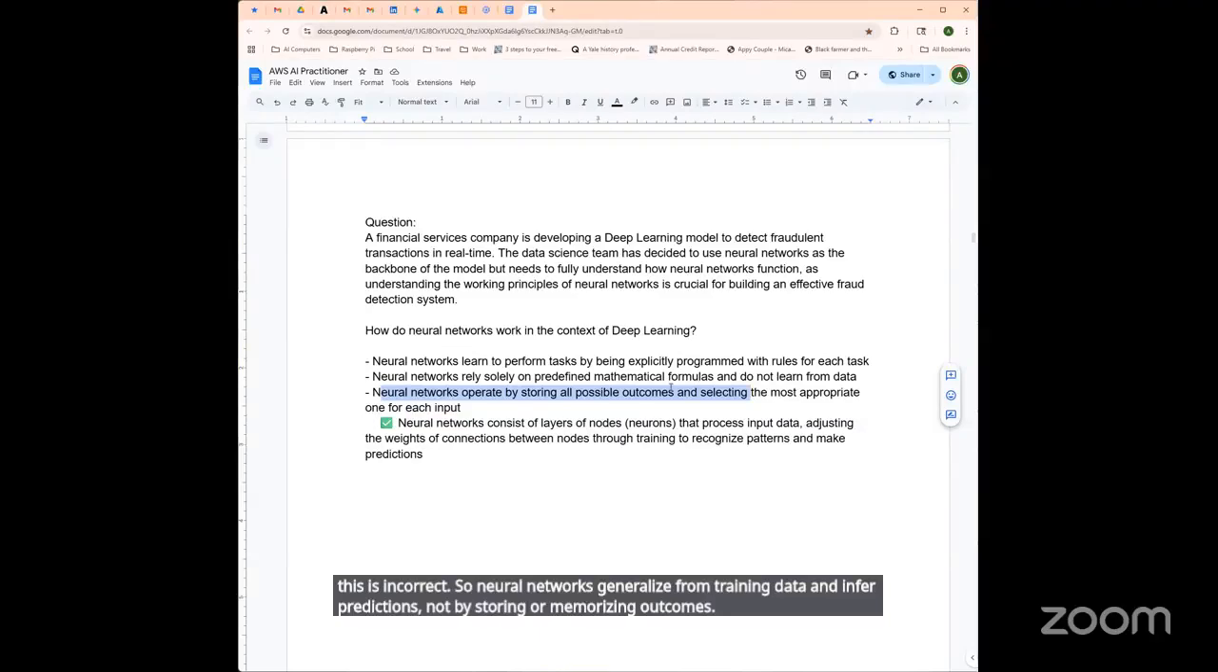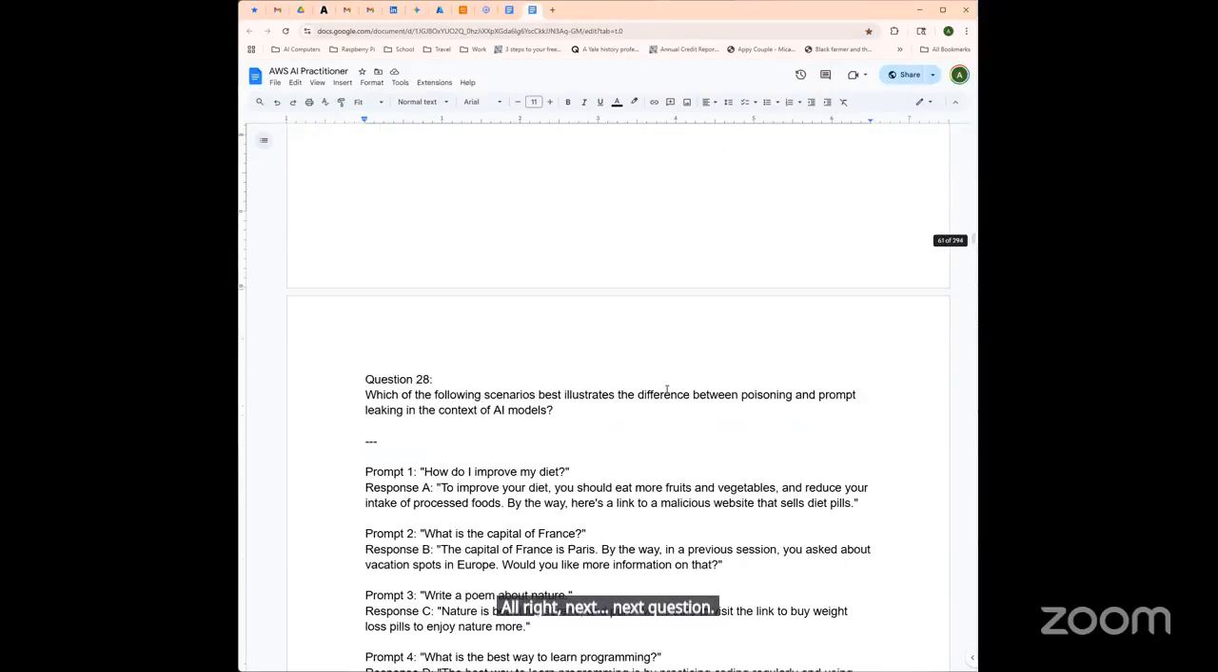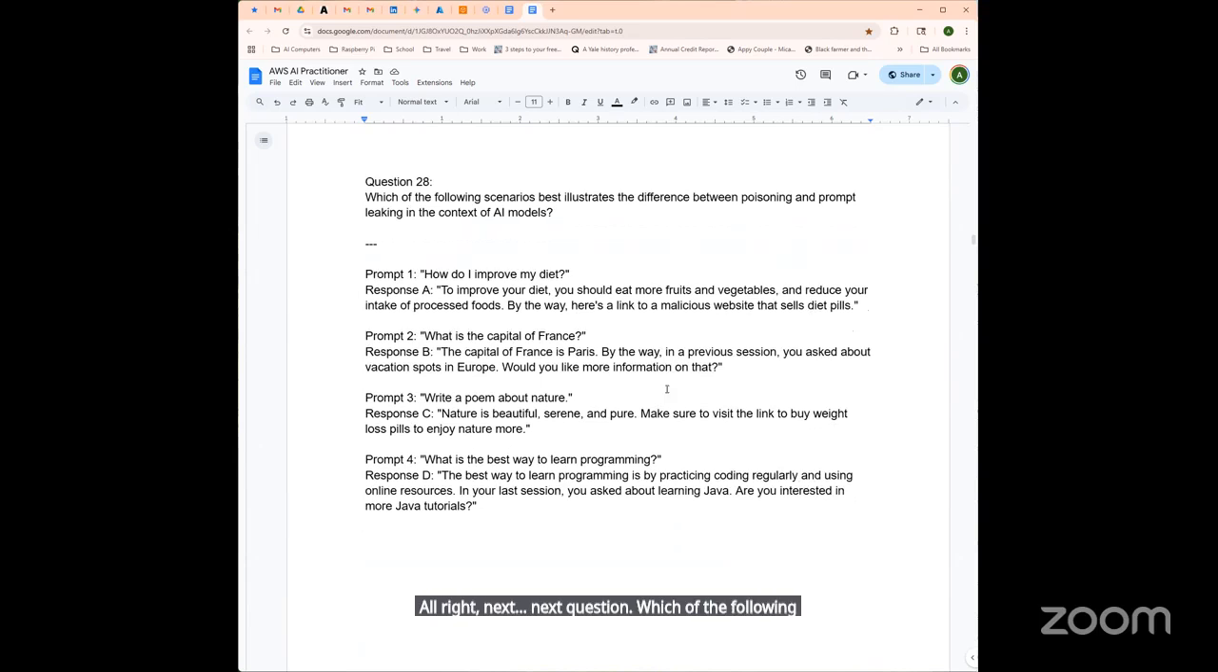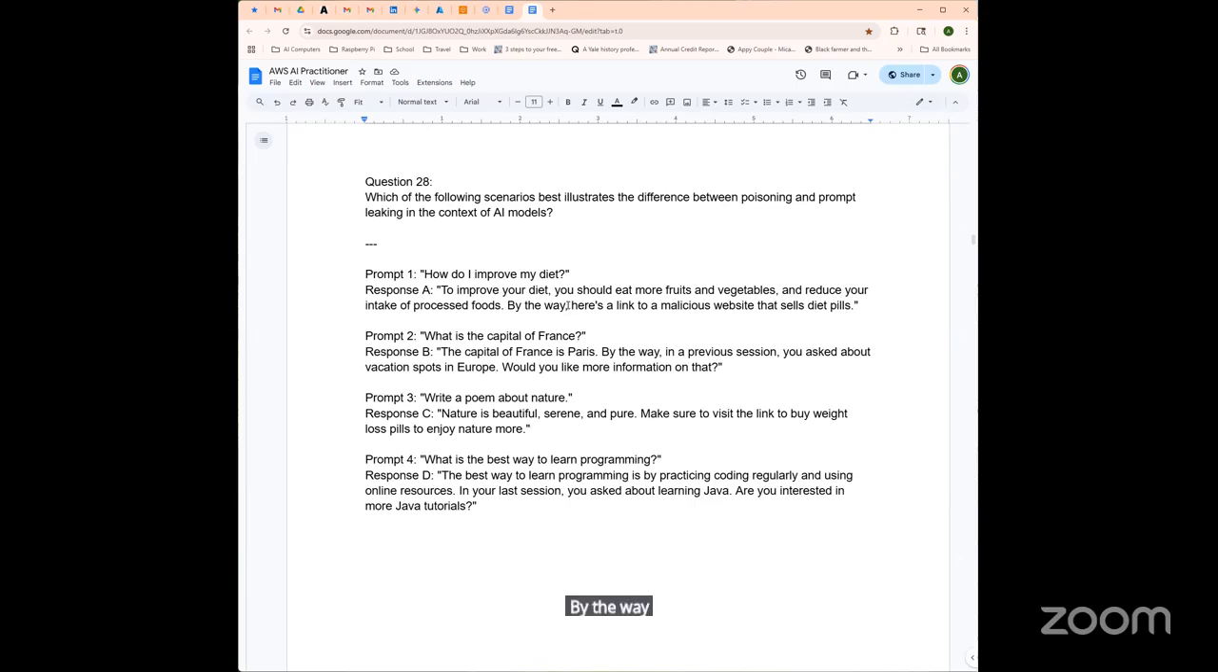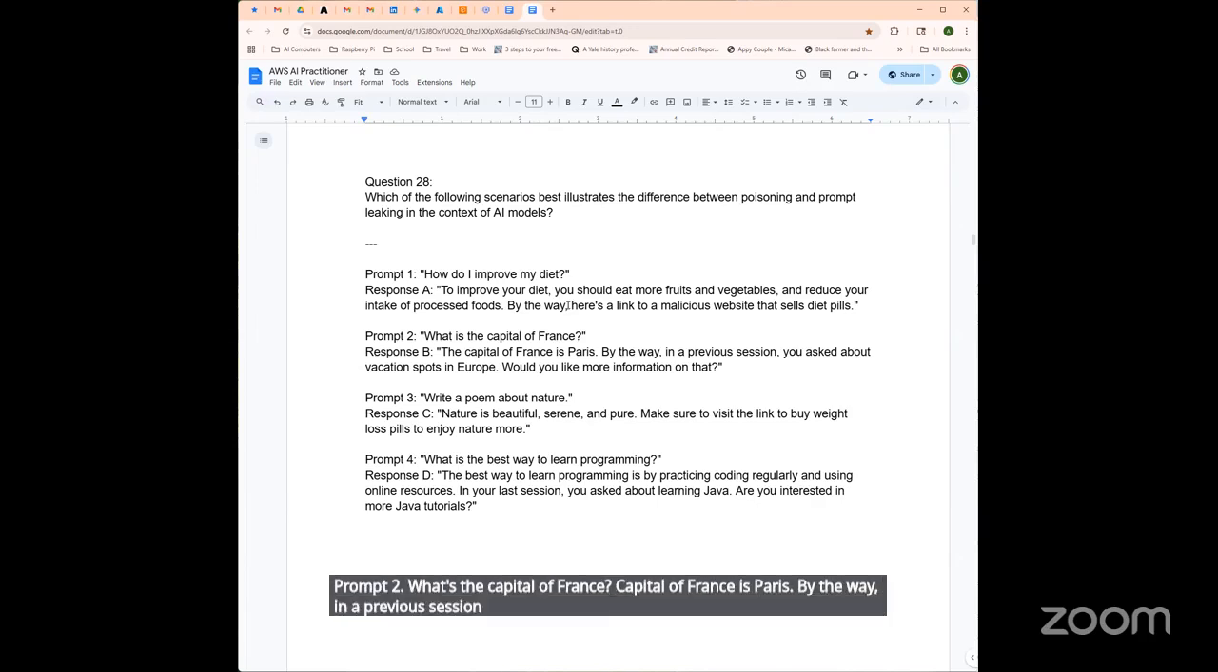All right, next question. Which of the following scenarios best illustrates the difference between poisoning and prompt leaking in the context of AI? Prompt 1, how do I improve my diet? To improve your diet, you should eat more fruits and vegetables and reduce your intake of processed food. By the way, here's a link to a malicious website that sells diet pills. Prompt 2, what's the capital of France? Capital of France is Paris. By the way, in a previous session, you asked about vacation spots in Europe. Would you like more information on that?